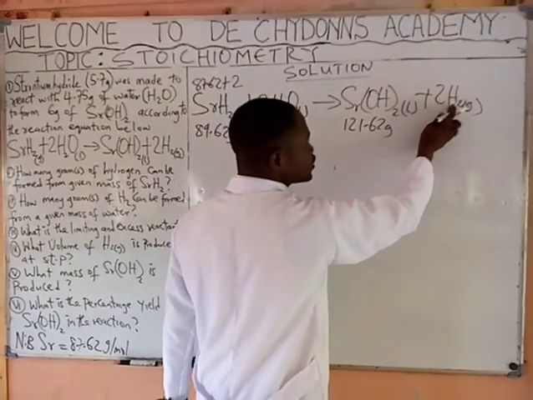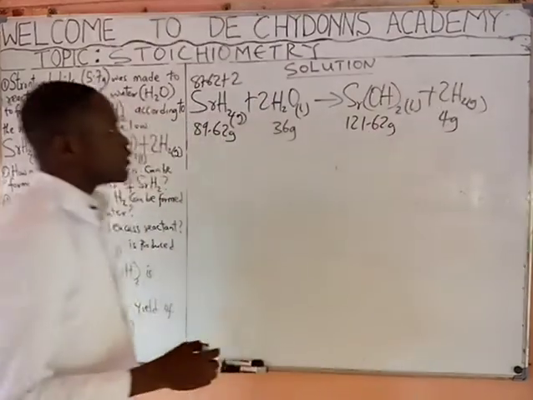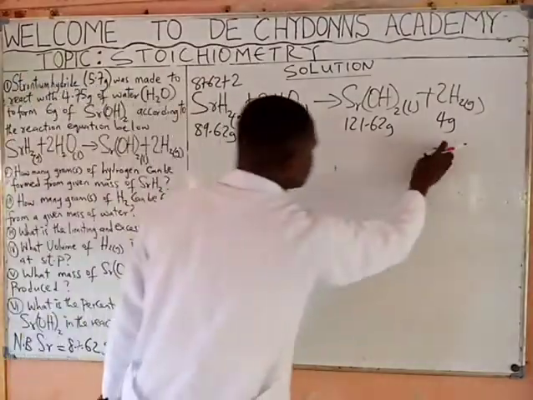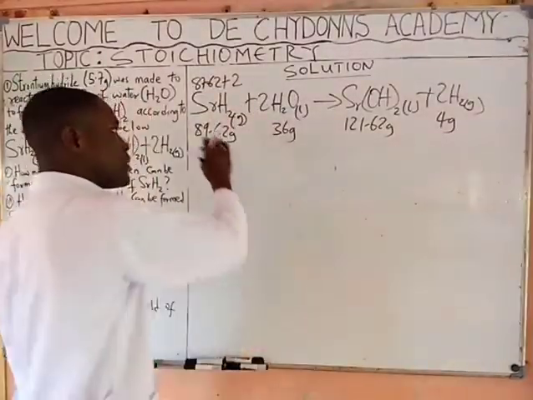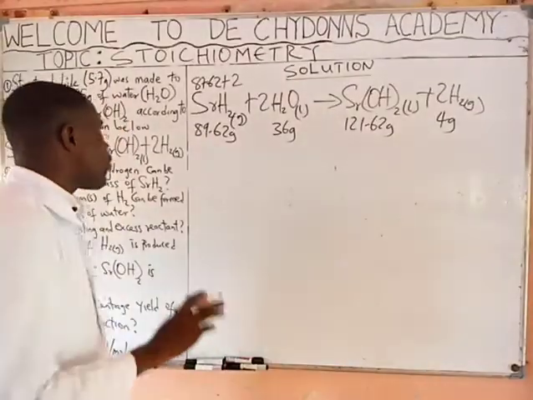Here hydrogen is 1. 1 times 2, 2. 2 times 2, 4 grams. So these are the formula mass of this. Remember, the equation must be balanced, as you can see. Our own equation is very well balanced.